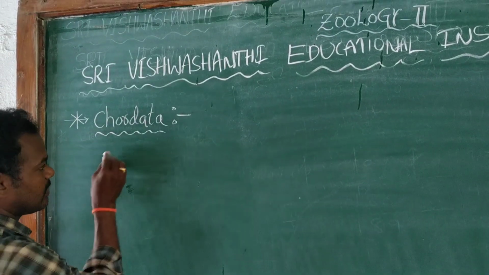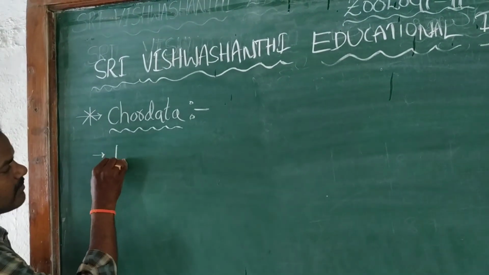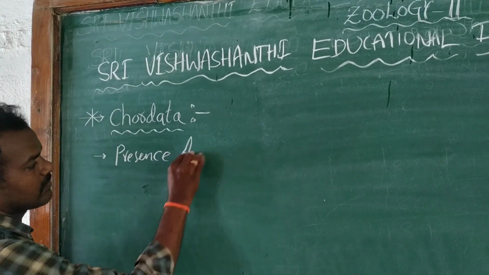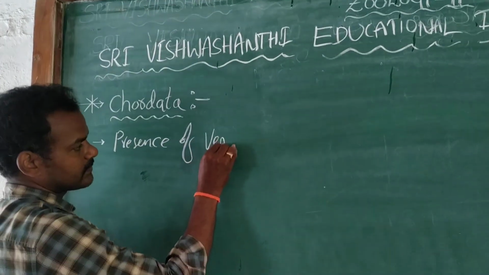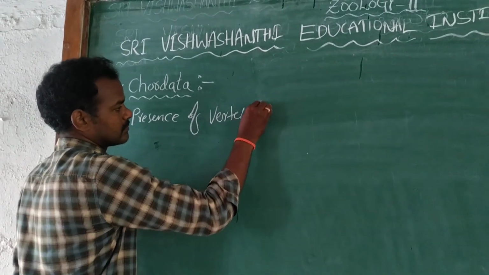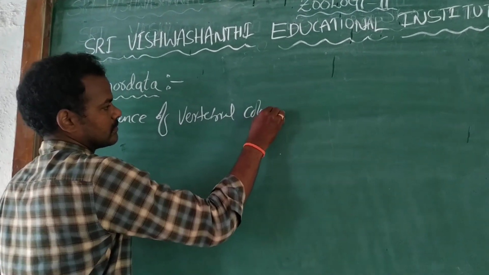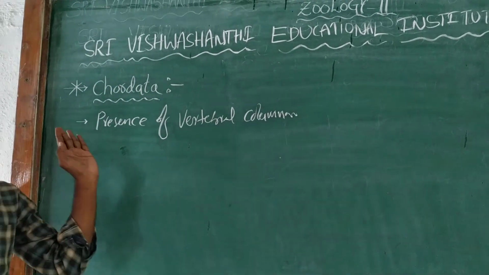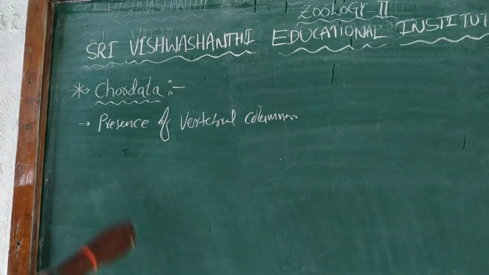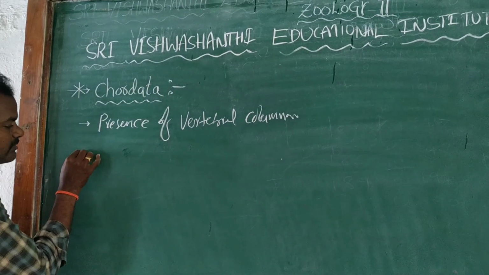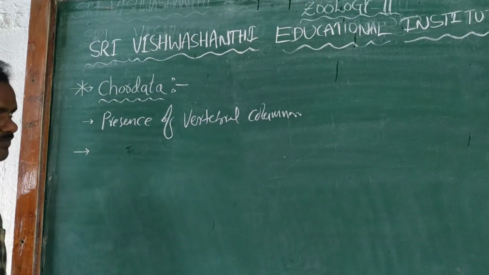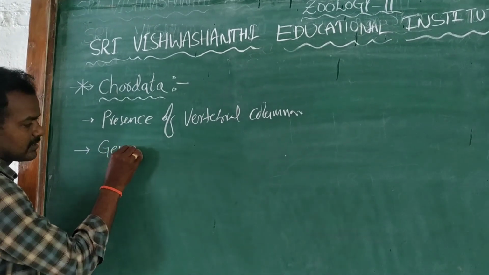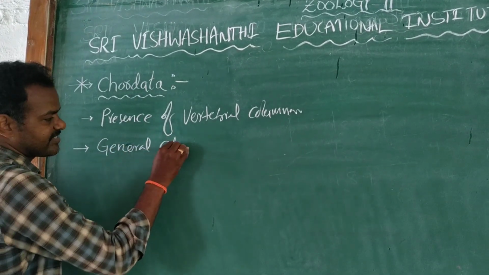Chordata means the presence of a vertebral column. Vertebral column is present, so we call it chordata. But what about their general characters? First of all, these are the general characters of its presence.